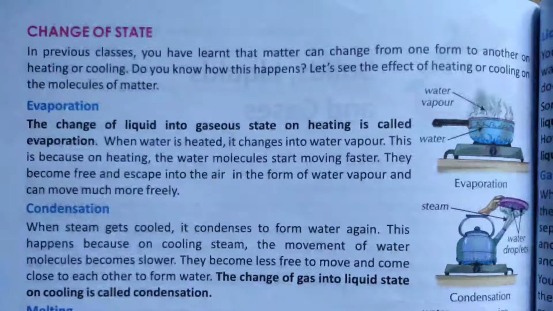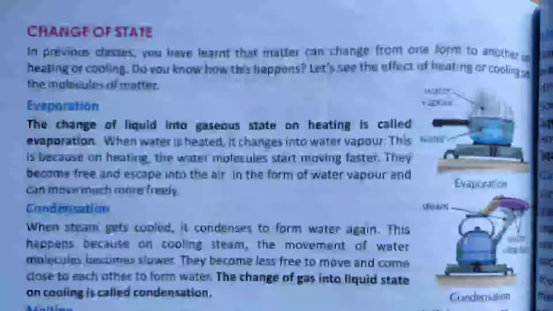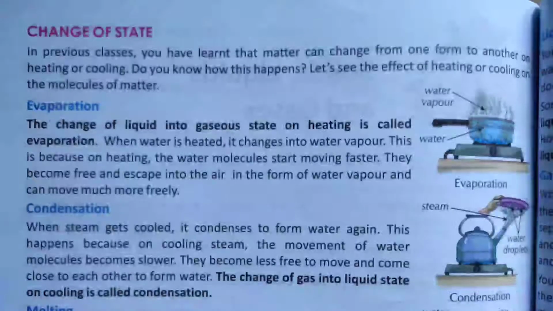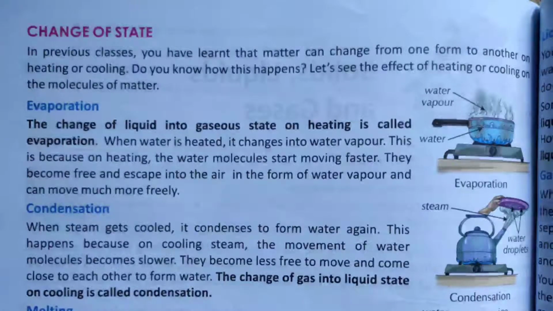Now students, the water vapor or the steam on cooling again comes back to its water form. Why does this happen? Because on cooling steam, the movement of water molecules becomes very slow, and this is why they move very little, they are less free to move and remain close to one another, and this forms water again.